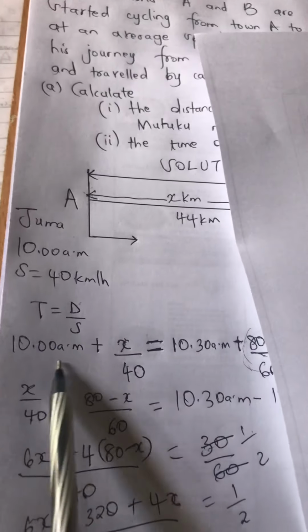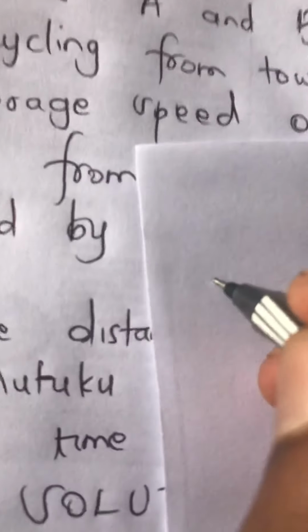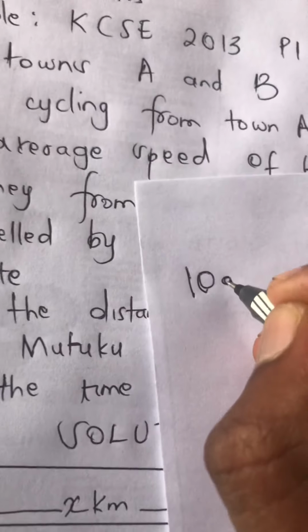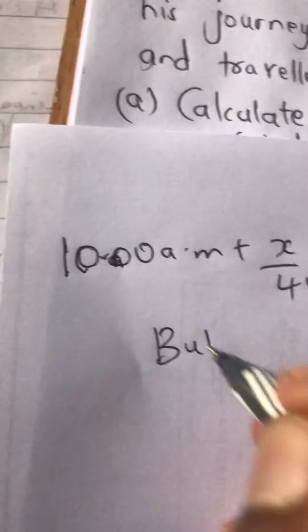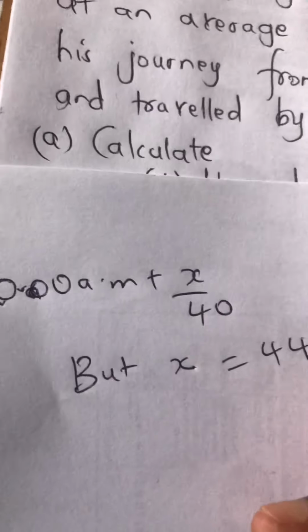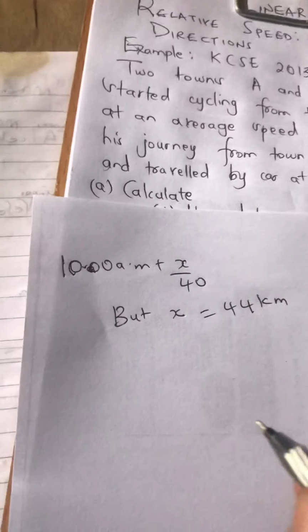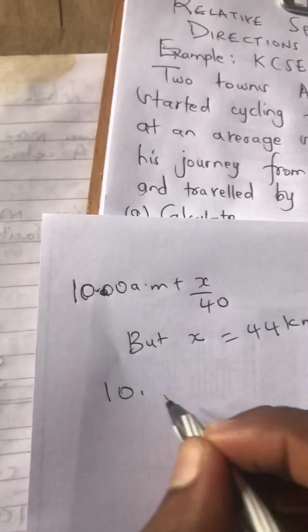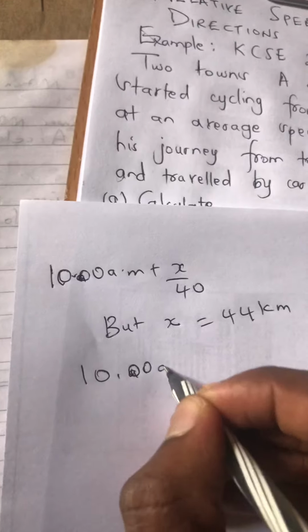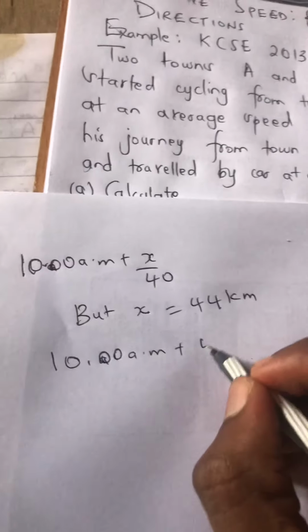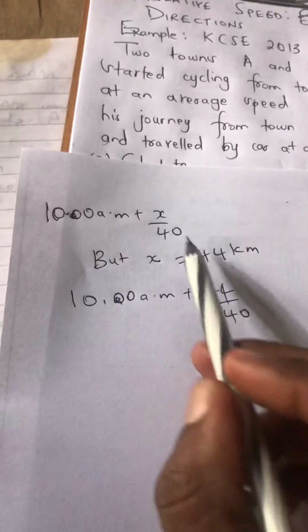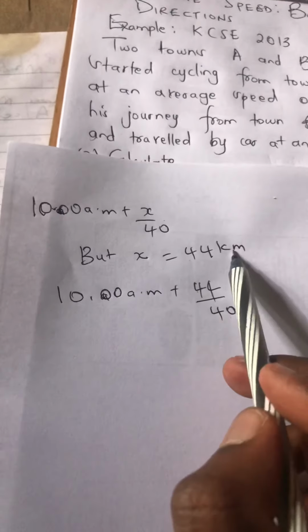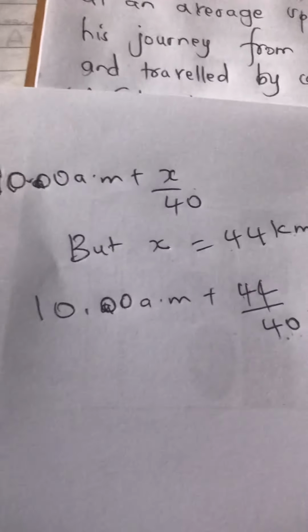Let me pick 10 a.m. plus x over 40. But we know, x tushapata is 44 kilometers. Therefore, we'll say 10 a.m. plus 44 over 40. Remember, this will give us time because this is distance, x ambayo tumepata, divided by speed, which is 40 kilometers per hour.